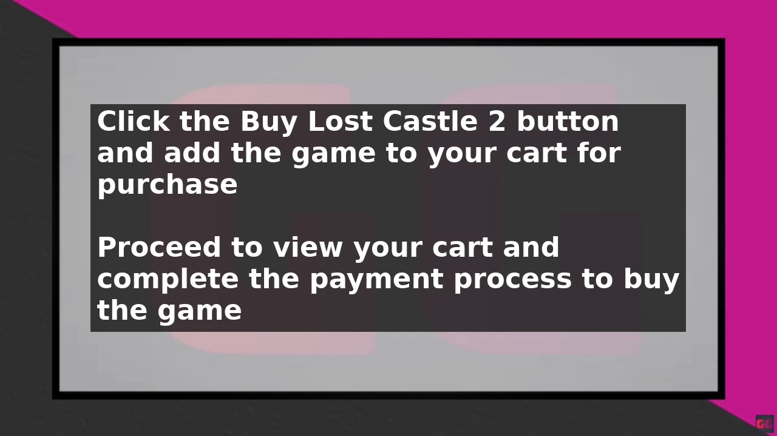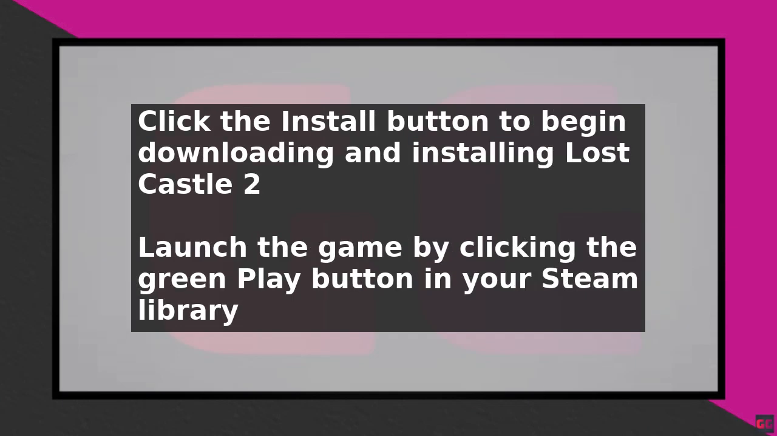To access it, click on the Library tab. Find Lost Castle 2 in your list of games, and click the Install button. Select any desired shortcuts and choose a drive for installation. Then click Install to begin downloading and installing the game.